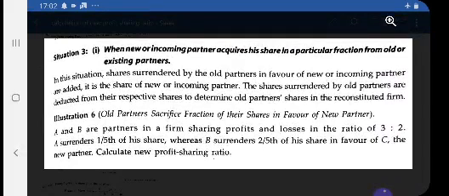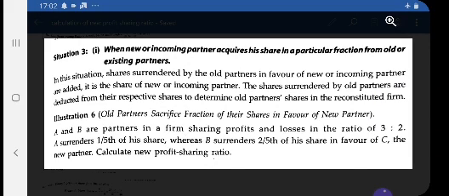This is the last case that we will discuss, when the new partner acquires his share in a particular fraction from the old or existing partners. What do you mean by this? If the new partner's share is not given, and he is just acquiring, meaning old partners surrender some portion of their shares from their profit, and that will be treated as the share of profit. You will understand this better with the help of this question.